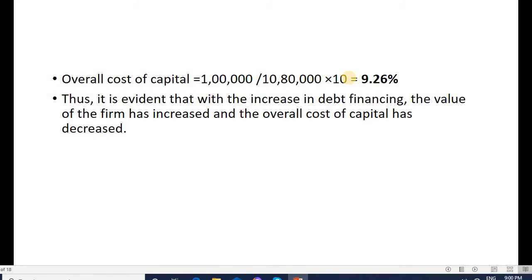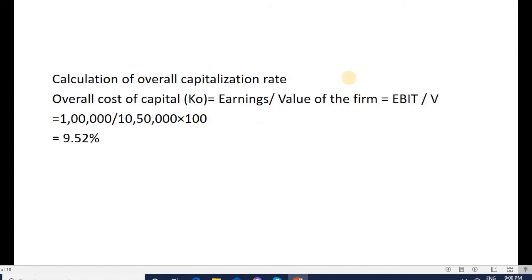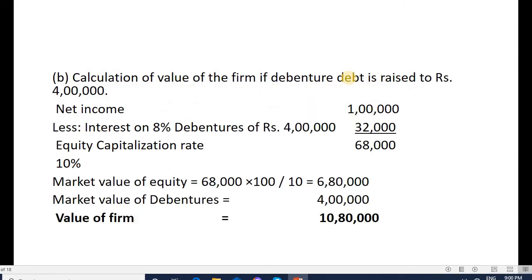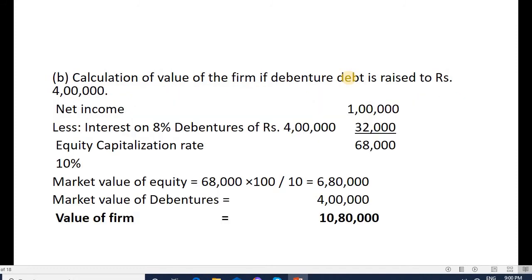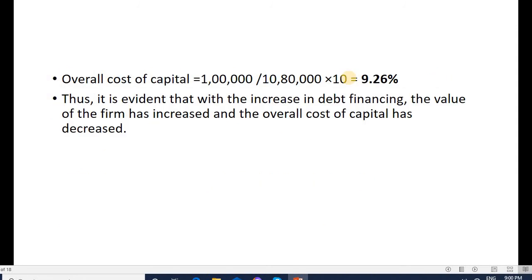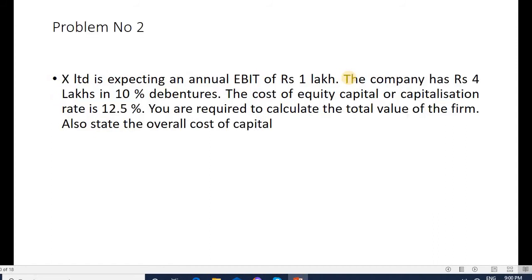So it is evident that with the increase in debt financing, the value of the firm has increased from 10,50,000 to 10,80,000 and the overall cost of capital has come down to 9.26%, before it was 9.52%. So it is proved from the problem that an increase in debt leads to an increase in the value of the firm and a reduction in the cost of capital.